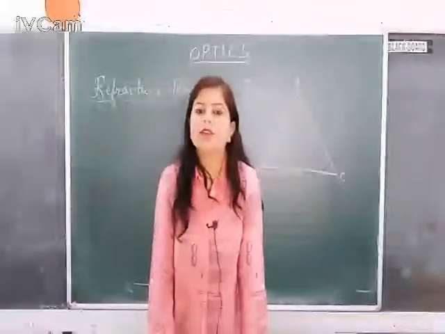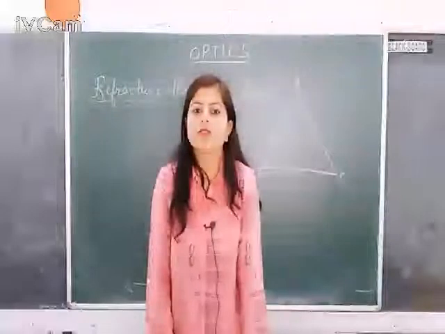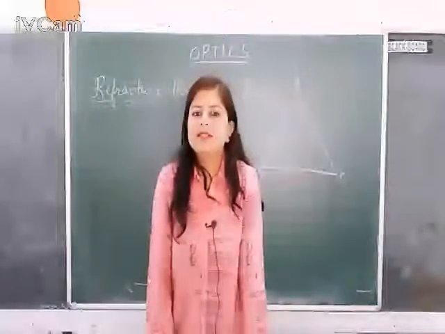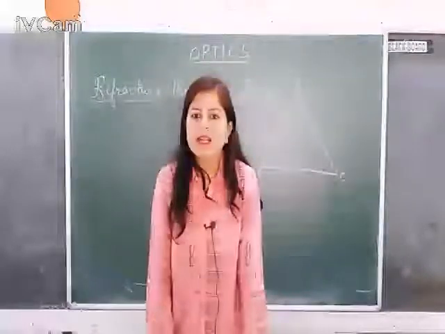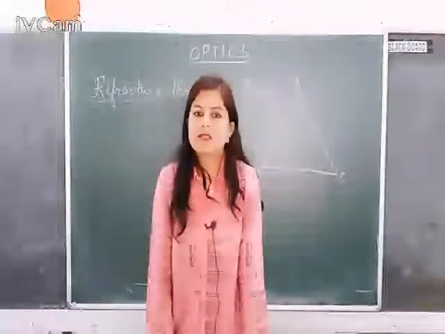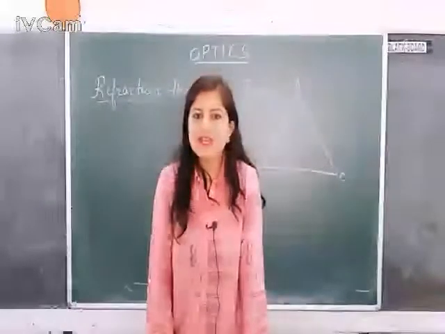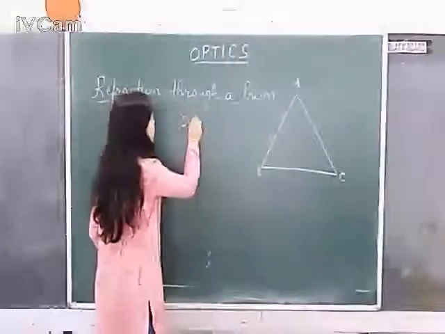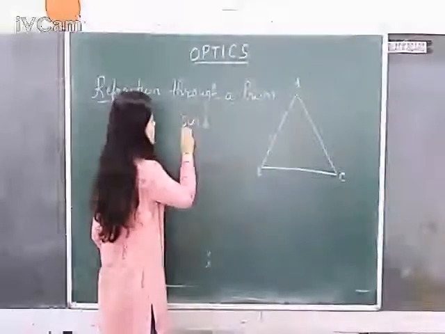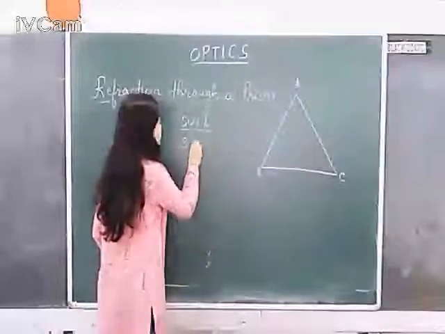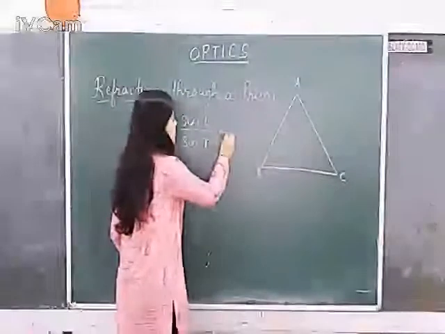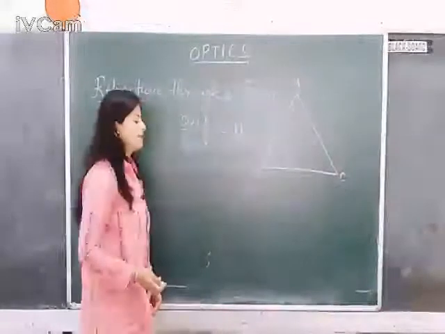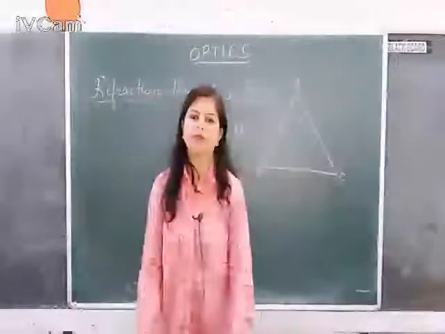These are called the laws of refraction of light, also known as Snell's law. The first law states that the incident ray, the refracted ray, and the normal at the point of incidence all lie on the same plane. The second law states that the ratio of the sine of angle of incidence in the first medium to the sine of angle of refraction in the second medium is a constant, and that constant is called the refractive index of the second medium with respect to the first medium.